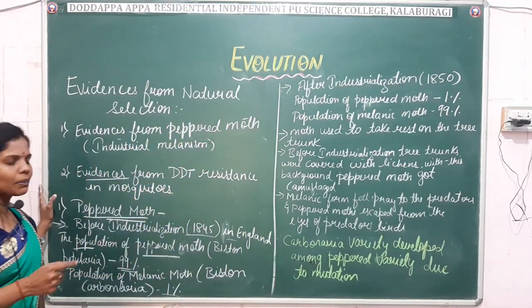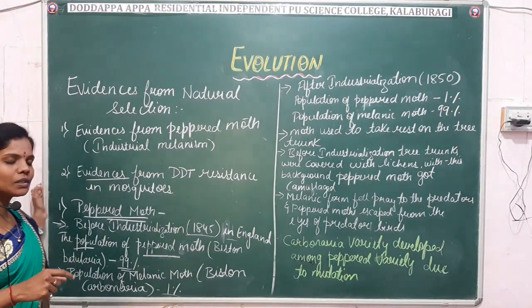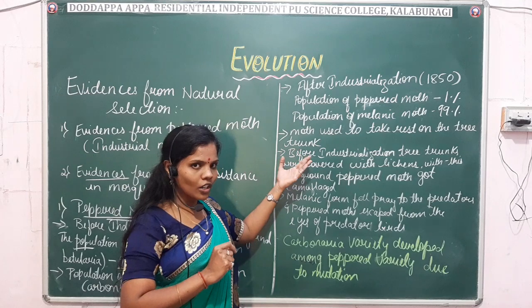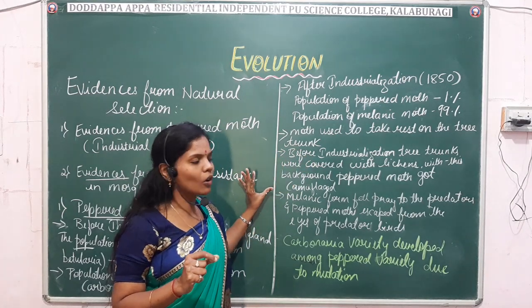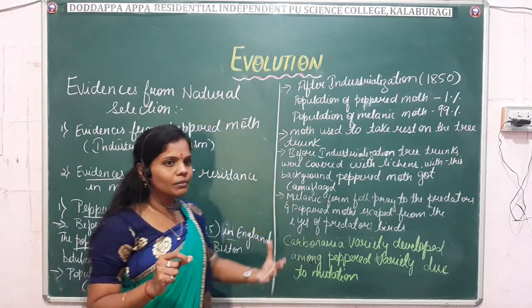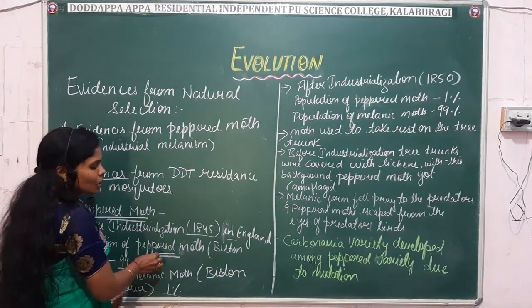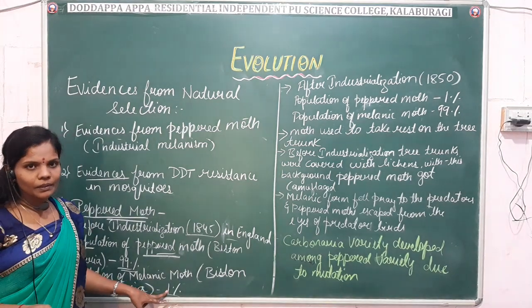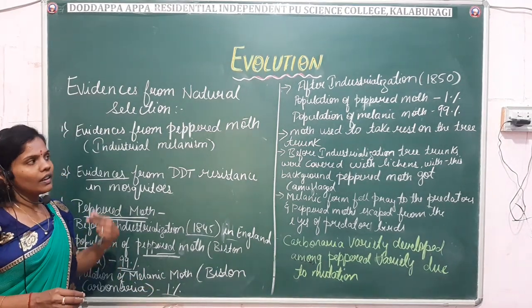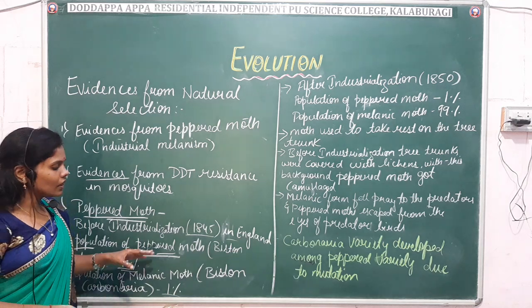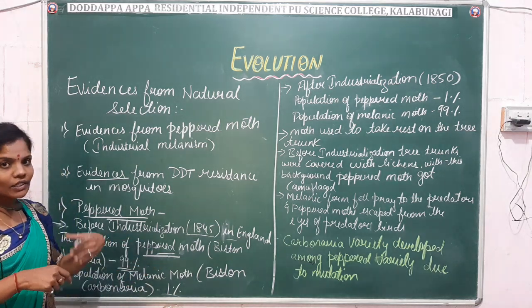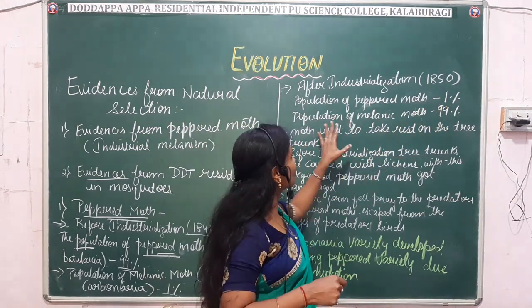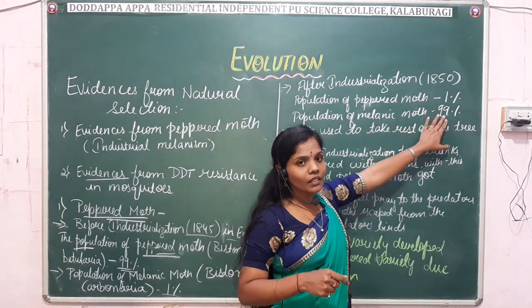So listen here, what happens before the industrialization? When these moths took rest on the tree trunk, that is the lichen, the peppered moth escaped from the predators and the melanic form fell prey. So due to that reason, before industrialization, the peppered moth population was 99% and the melanic form population was 1%. Right. Then slowly after the industrialization, the population swung in the reverse direction. That is, the peppered moth variety has become 1% and the melanic form has become 99%.